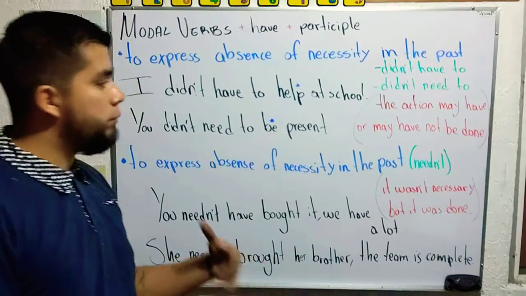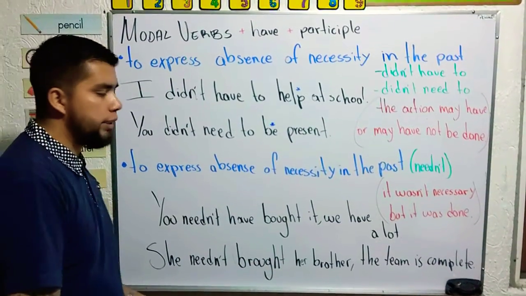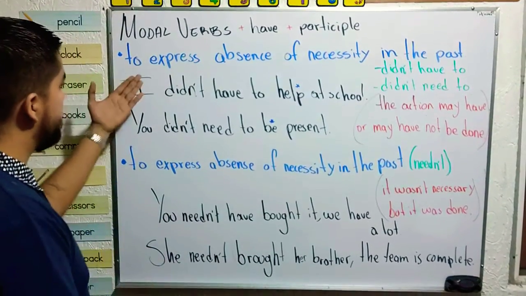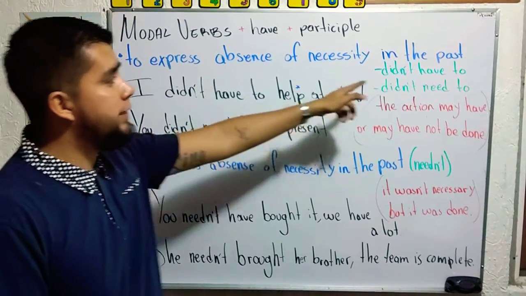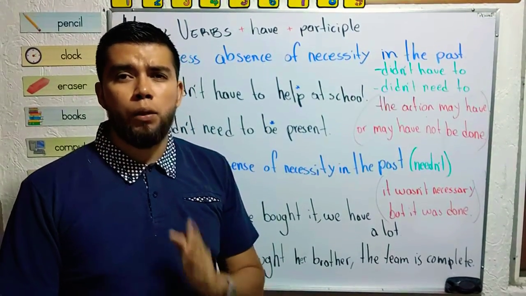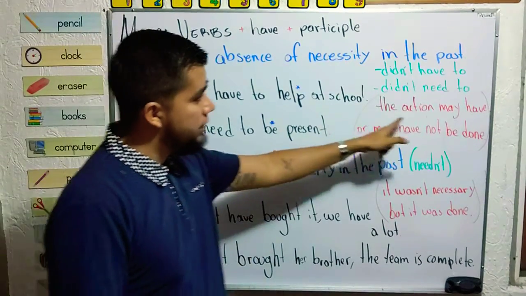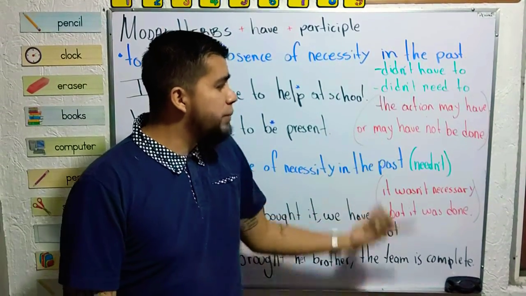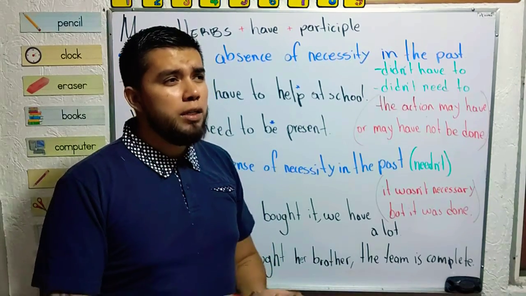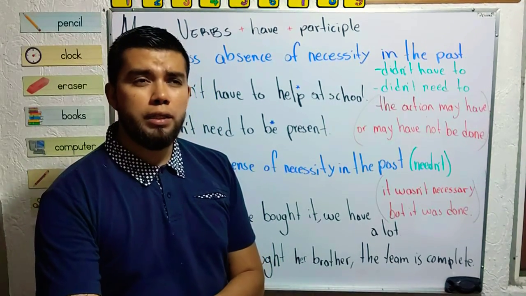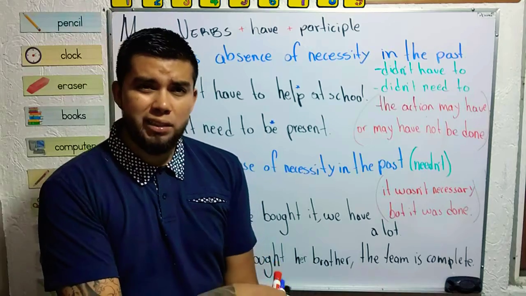Okay, now let's continue with the next two scenes. The first one: to express absence of necessity in the past, when something wasn't necessary. But check the context. The action may or may not have been done. You don't have a conclusion about whether the action was done or not.